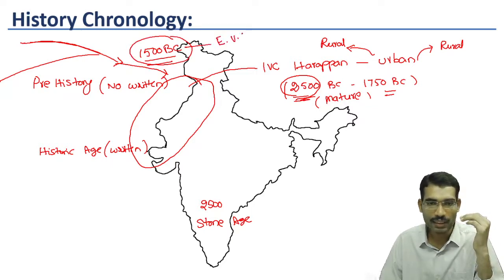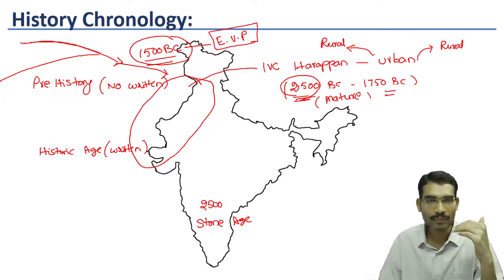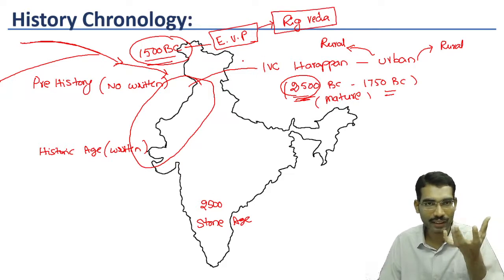early Vedic period. Because the people who came around 1500 BC, we are calling them Vedic people because we know the life of these people from a text called the Rig Veda. That's why Rig Veda is the source of these people. That means a written record.